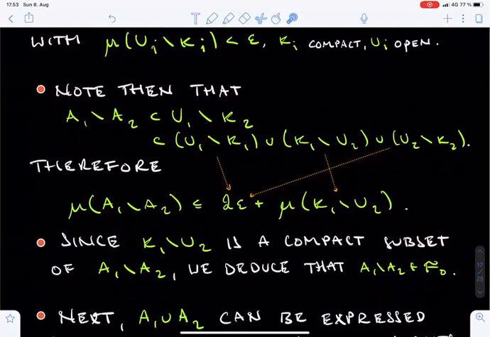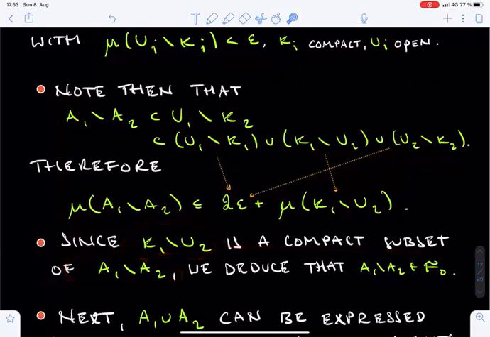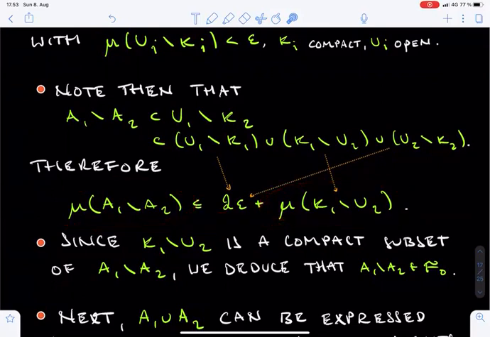If you believe these inclusions, then by monotonicity, and from the way the sets Ki and Ui were chosen, we see that the mu measure of the difference set between A1 and A2 is no larger than 2 times epsilon plus the mu measure of the difference set between K1 and U2. But now the difference between K1 and U2 is a compact subset of the difference set A1 minus A2 of nearly the same mu measure. This implies that the difference between A1 and A2 lies in F0, as we claimed.